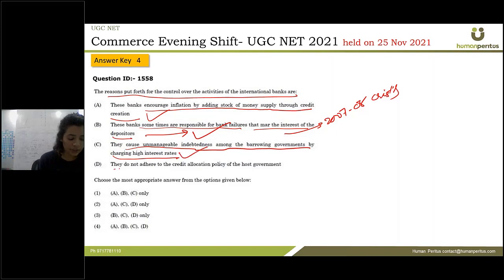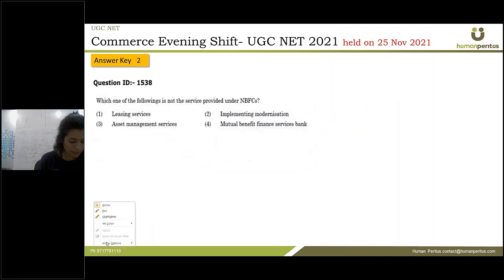The fourth one says they don't adhere to the credit allocation policy of the host government. Yes, definitely true. They are not regulated by the credit allocation policy of the host government. So this is also correct. So all four are correct. The fourth one will be the answer. Move to the next slide.